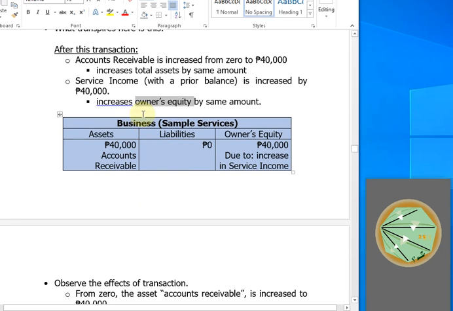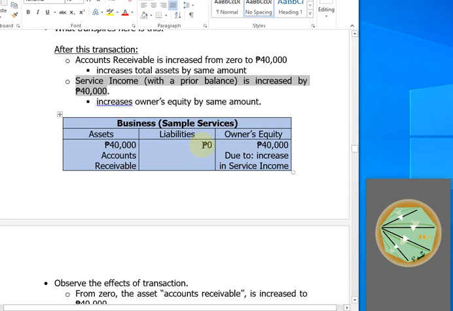Okay, so if we present this transaction in the table, we have assets increased by 40 because of the increase in accounts receivable, and owner's equity increased by the same amount because of the increase in service income.